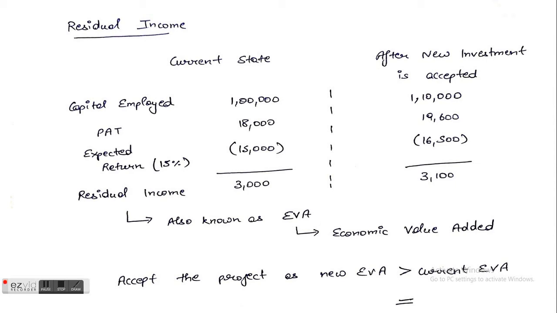So the profit after tax minus the return required in both the cases is figured out, and as we can see, the new investment would result in more residual income for all the stakeholders of the company. This shows that the result the NPV approach gave was in fact the correct result.